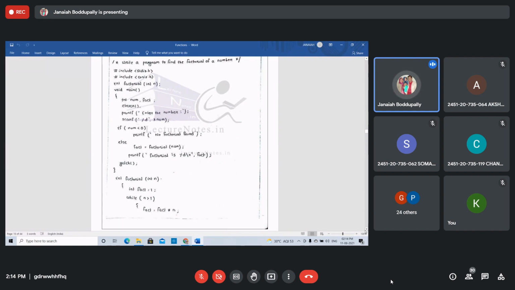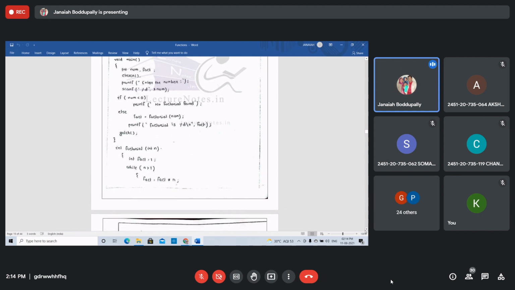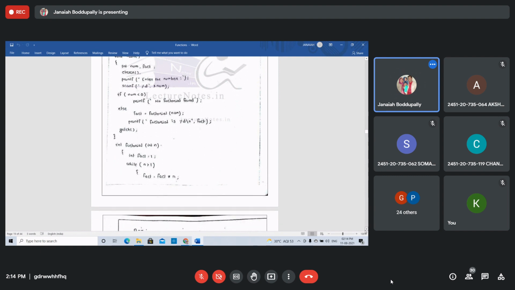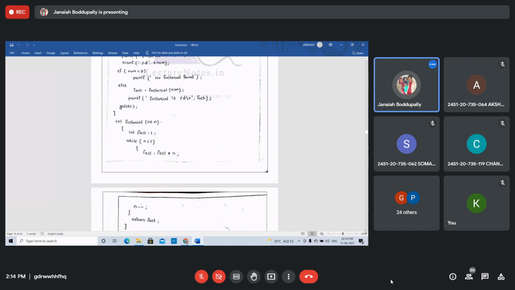Write a program to find the factorial of a number. See how to find the factorial. We execute the program. The name of the function is factorial. We are passing one argument, int n. Then calculate and display this factorial. Calculate in fact, return fact. Return the variable fact, equal to factorial.